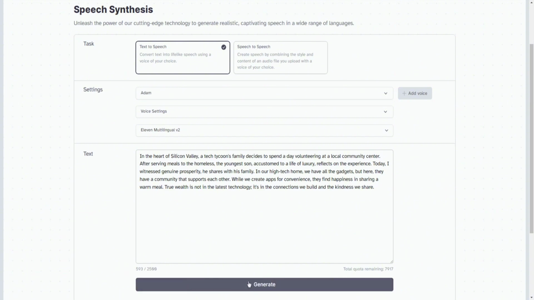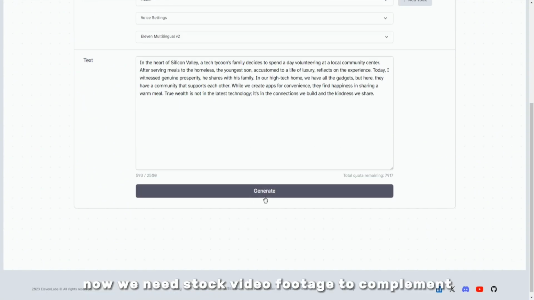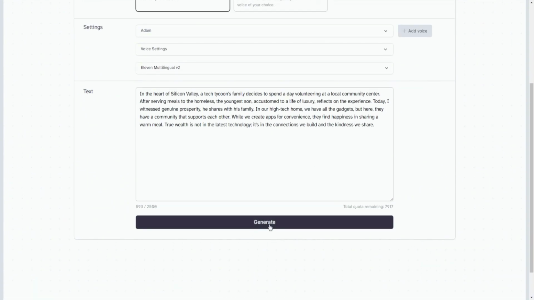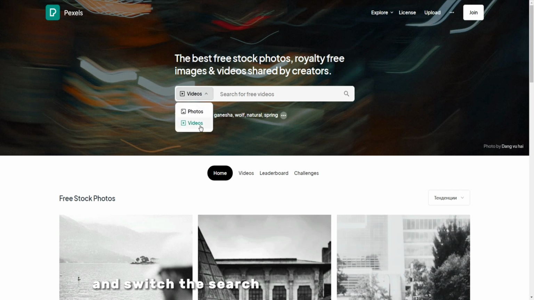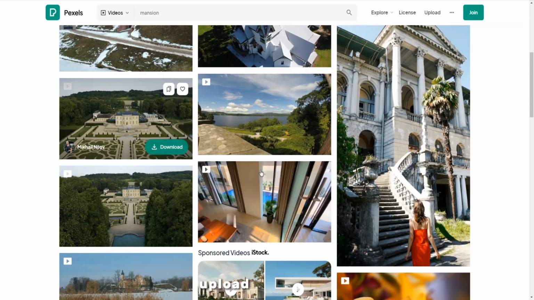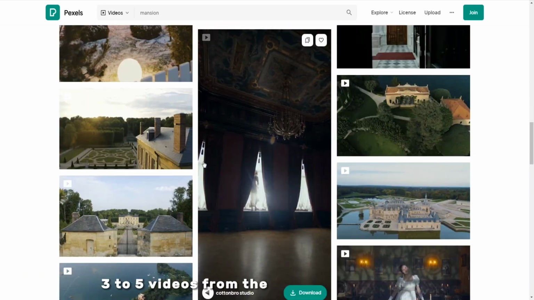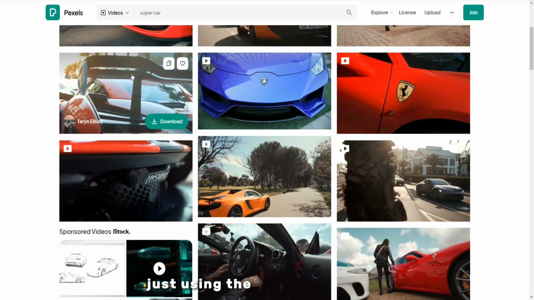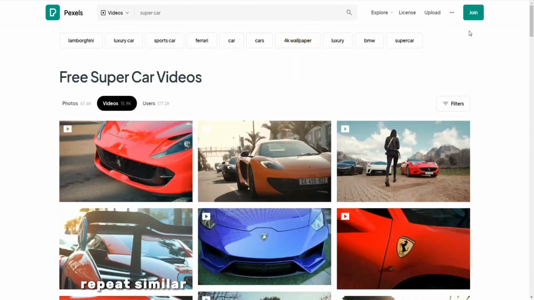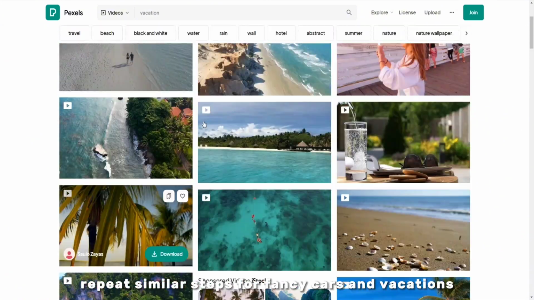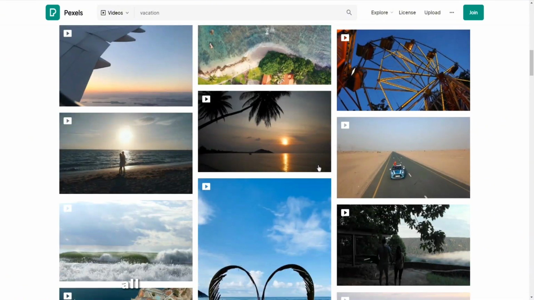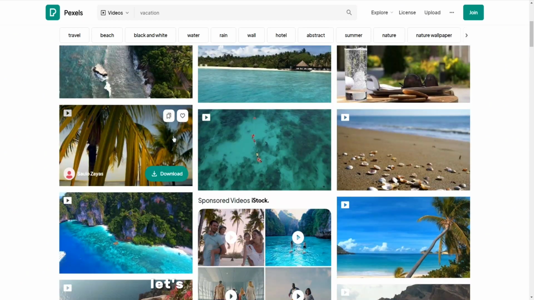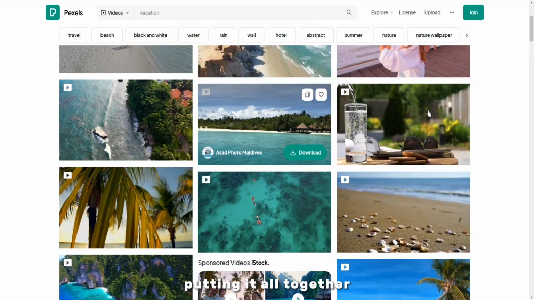Now we need stock video footage to complement our project. Let's switch to Pexels and switch the search from pictures to videos. Download from there 3 to 5 videos from the fancy houses section, just using the keyword mansion. Repeat similar steps for fancy cars and vacations. Now that we have all the stock video resources available, let's proceed to the next stage, putting it all together.